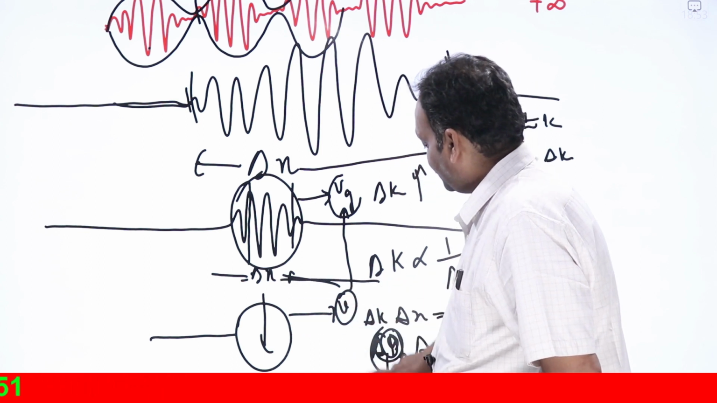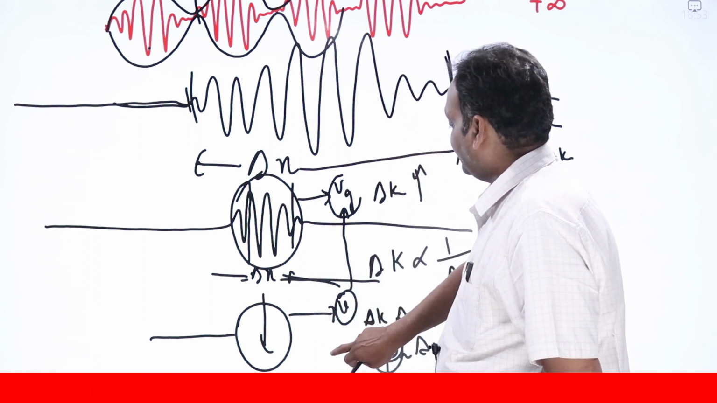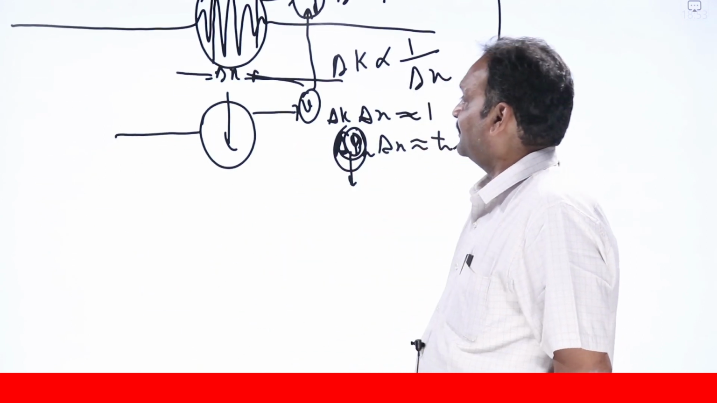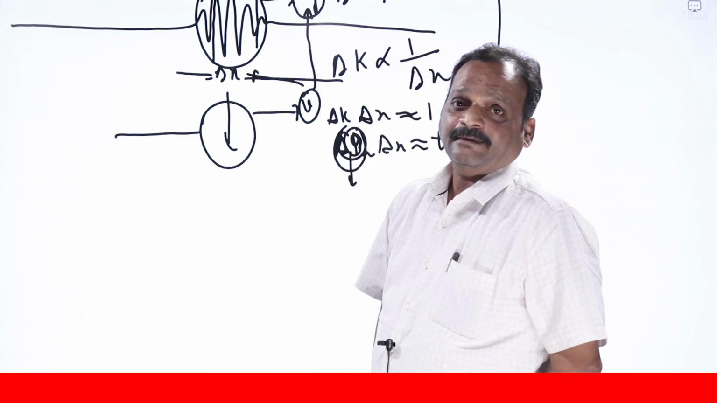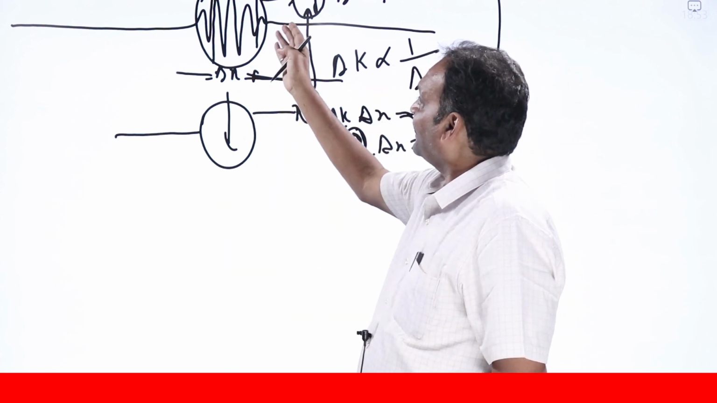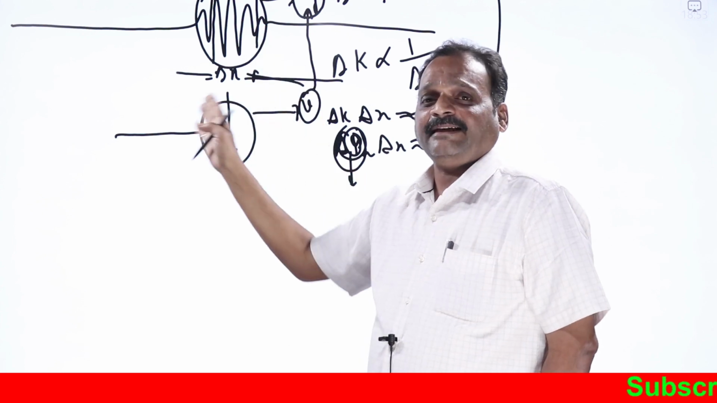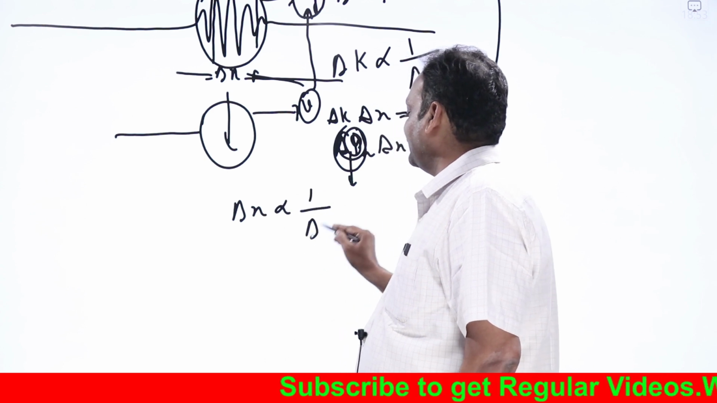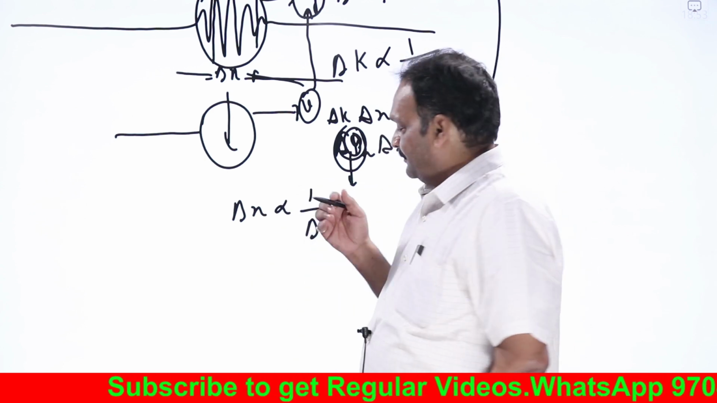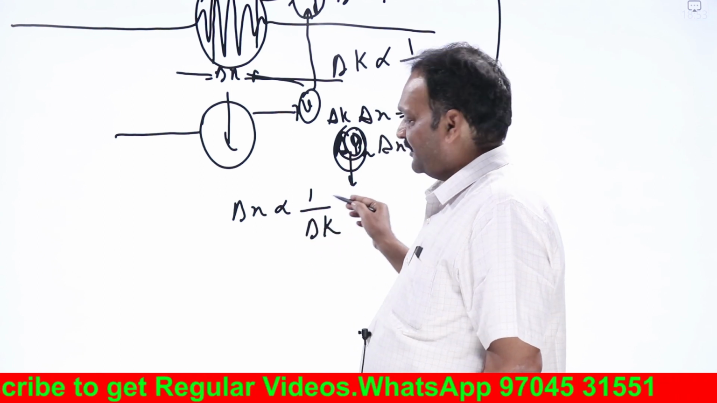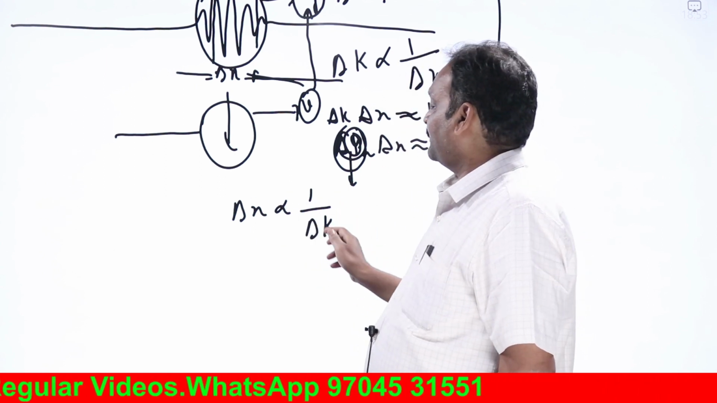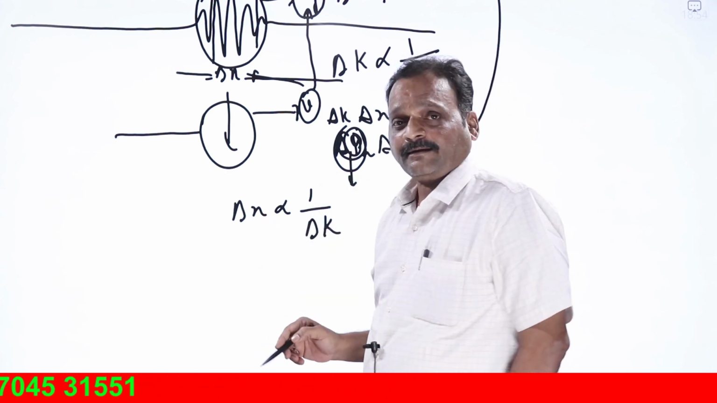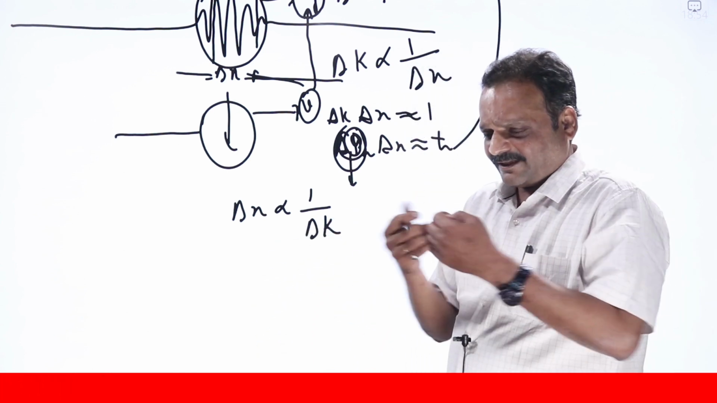So inherently, what does the uncertainty principle say? Inherently, nature has this uncertainty. It has nothing to do with our ability to measure. However capable you are in making measurements, that uncertainty between position and momentum will always exist. So delta x is inversely proportional to delta k, we say. Or delta x into delta k is of the order of 1. If I multiply with h bar, delta p into delta x will be of the order of h bar. So the uncertainty principle is the most fundamental principle.